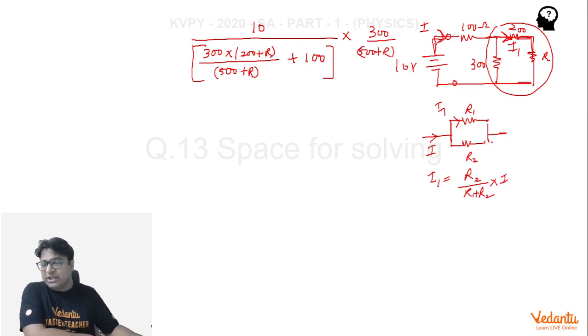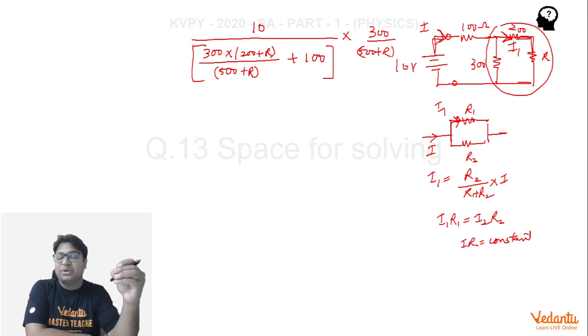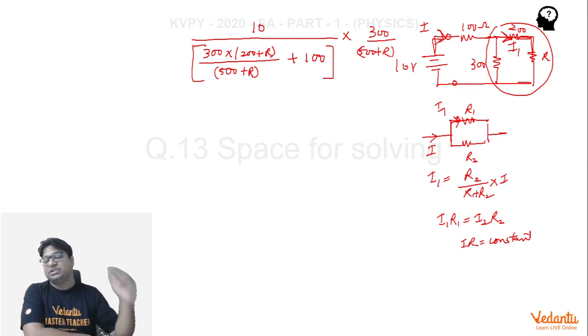Now, why did I say that the current moving through R1 will be proportional to R2? That's because these two resistances are connected parallelly, which means the potential difference across them will be equal. Or you can say that IR will be constant. So whichever resistance has more value, less current will pass through it. Or you can say that the current will get divided in the inverse ratio of the resistance, and therefore when we are calculating I1, R2 comes in the numerator.